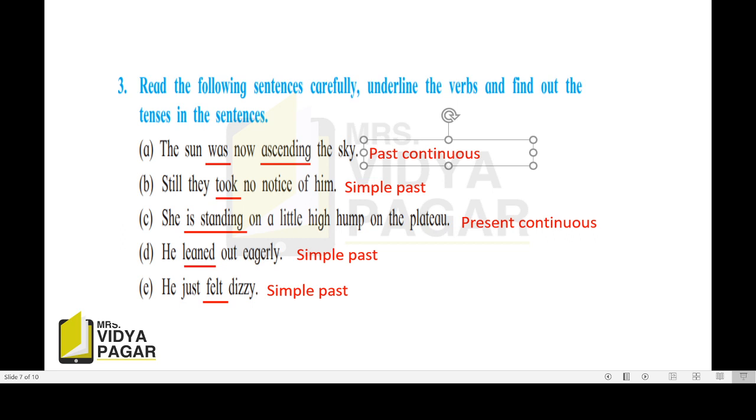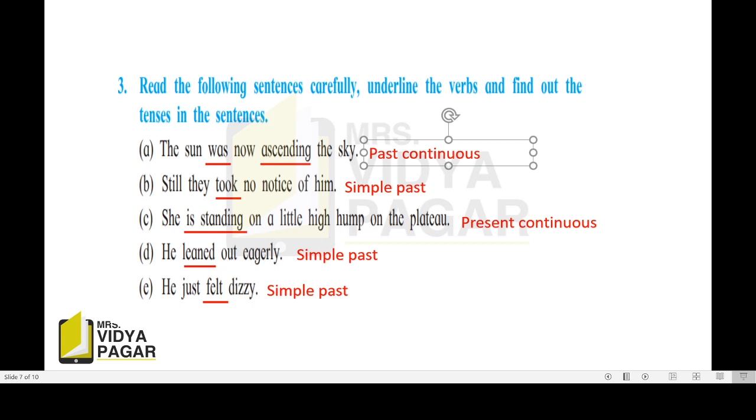Second, still they took no notice of him. Took, past tense of take, so it is the simple past. She is standing on a little high hump on the plateau. This is present continuous because of is standing. Is is the to be form of the present tense. If she was standing on a little hump on the plateau, then it will become past continuous. Now it is present continuous because here the to be present tense form is used.